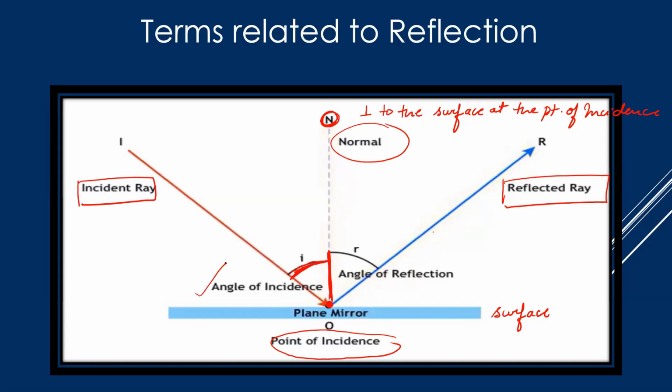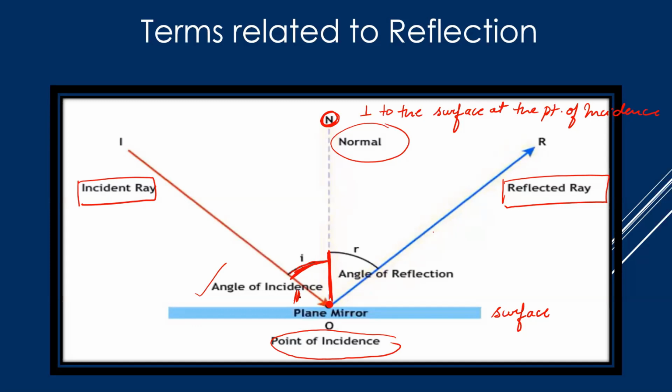Many students get confused and mark the angle of incidence like this. This is not the angle of incidence. Angle of incidence is not the angle between the surface and the incident ray. It is always and always the angle between the normal and the incident ray. That's your angle of incidence.